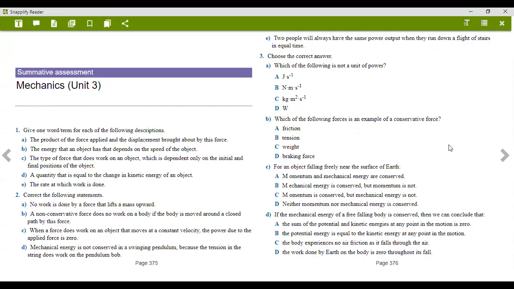So let's do this summative assessment. Guys, I'd like you to really attempt these summative assessments because I want us to work with them. I'm sure by now you understand most of the stuff that is happening in this chapter that you've been doing, which is mechanics unit 3. So I'd like us to work through these summative assessments.